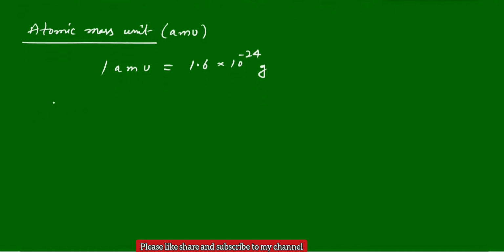With respect to that, the mass of one hydrogen atom is almost equal to 1.008 atomic mass units.